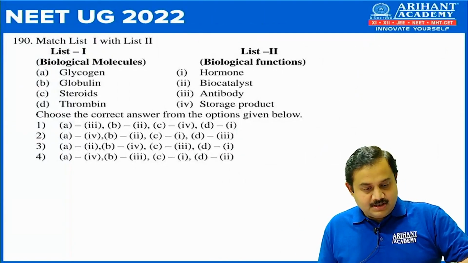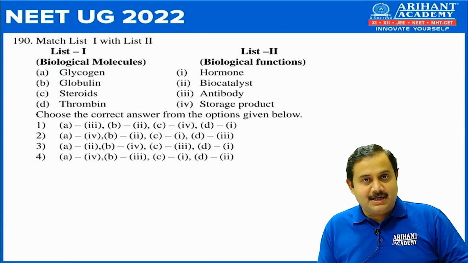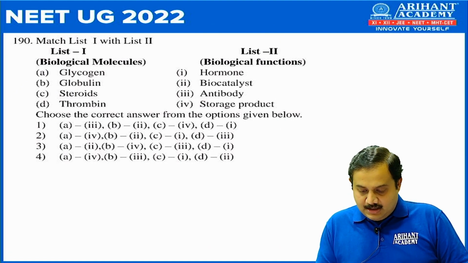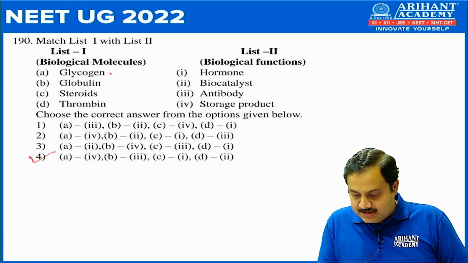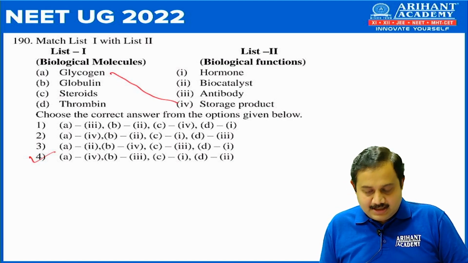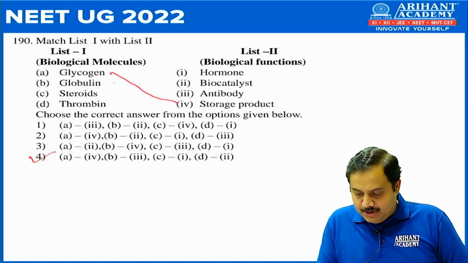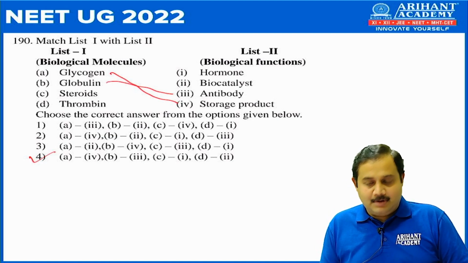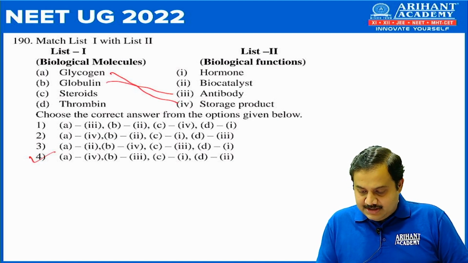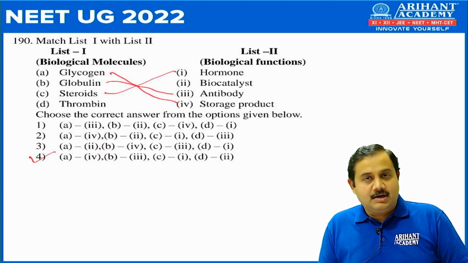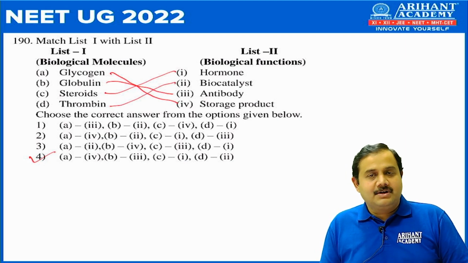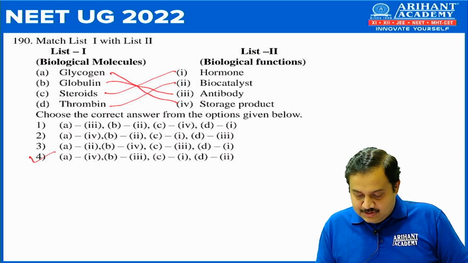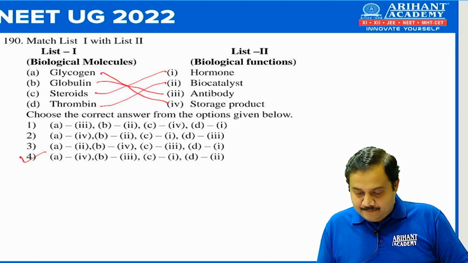Next, question 190, which is match the columns. Here the correct answer would be number 4, that is glycogen is a storage product for animal cell. Then globulin, you know, they make antibodies, gamma globulins. Steroids, steroids are the hormones, our sex hormones, testosterone, estrogen, they are all steroids. And thrombin, being an enzyme, will act as a biocatalyst. So the correct answer is number 4.